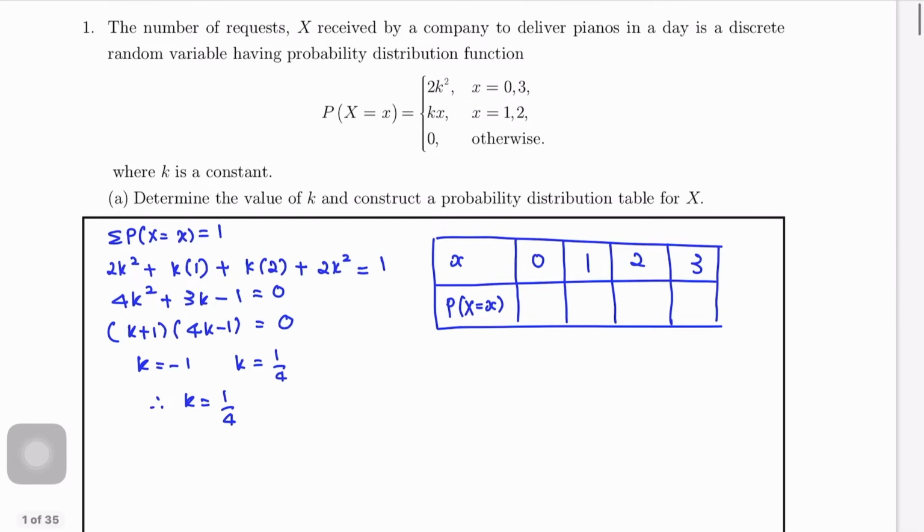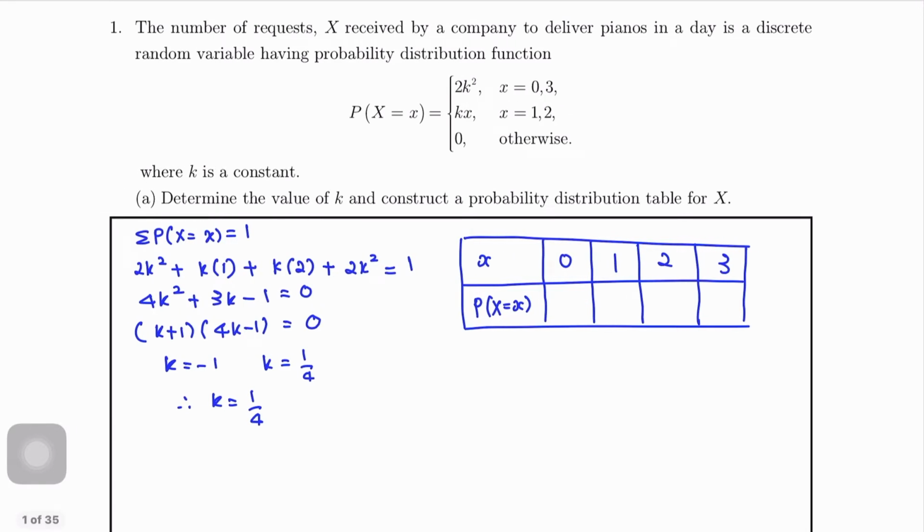As we can see from our function, if we substitute K equals 1 over 4, we get 2K squared, which is 1 over 8 for X equals 0 and 3, and we will have 1 over 4 times X for X between 1 and 2, 0 otherwise.